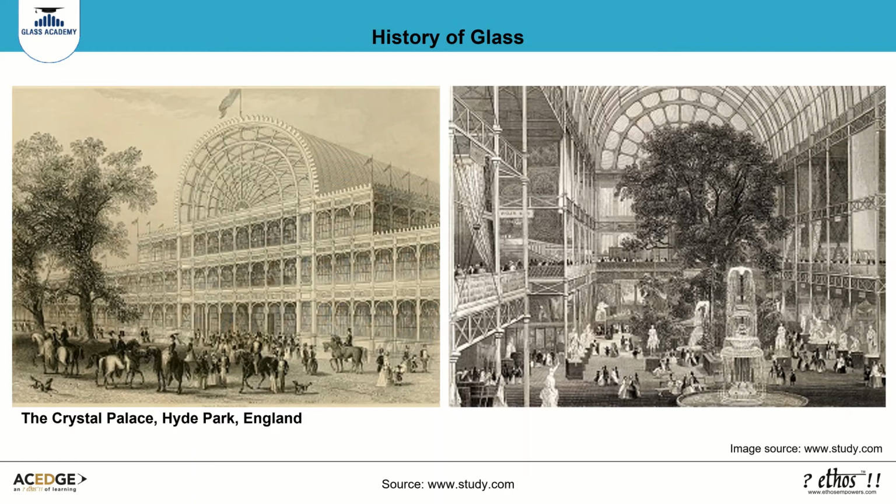This 992,000 square foot building was designed to house the Great Exhibition of 1851. It was designed by Joseph Paxton, a gardener and designer of greenhouses, and was constructed with 300,000 pieces of glass. The Crystal Palace was moved after the Great Exhibition to Sydenham Hill, where it remained until a fire destroyed it in 1936.